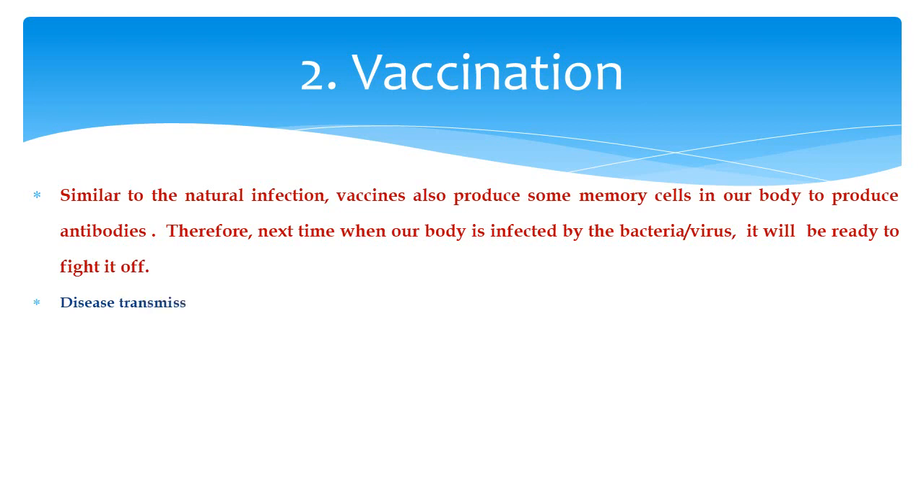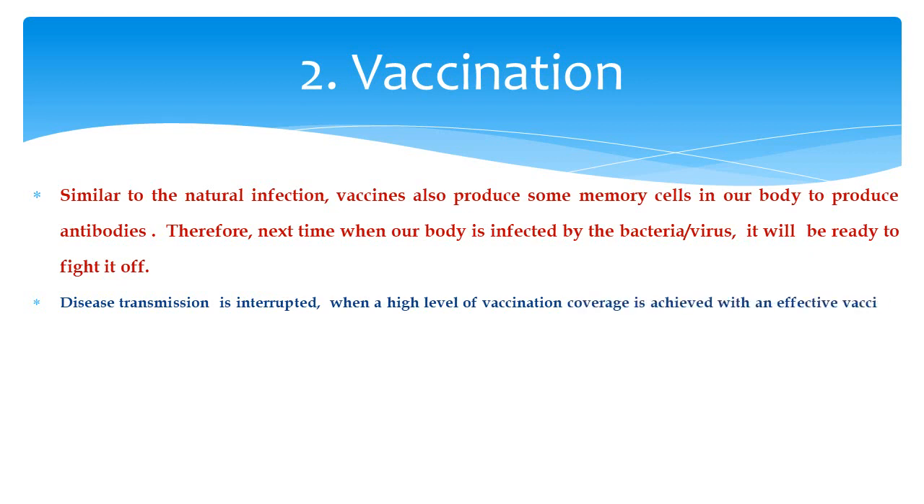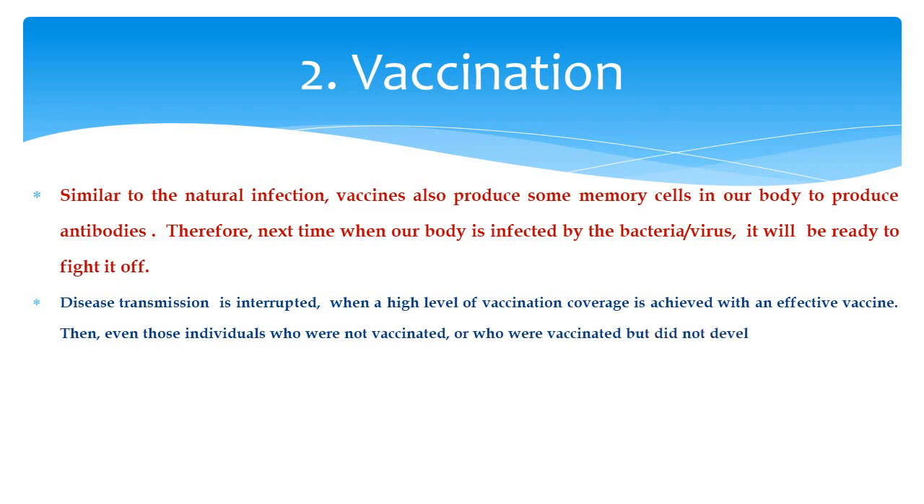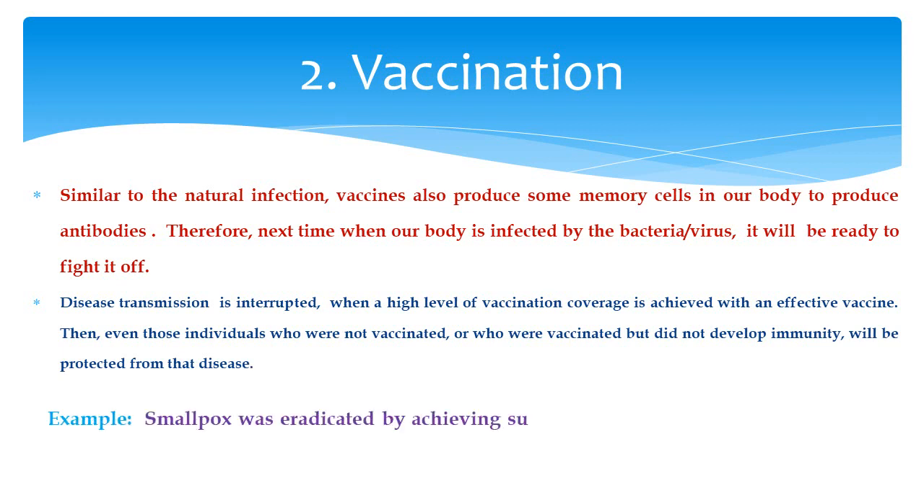Disease transmission is interrupted when a high level of vaccination coverage is achieved with an effective vaccine. Then even those individuals who were not vaccinated, or who were vaccinated but did not develop immunity, will be protected from that disease. For example, smallpox was eradicated by achieving sufficient immunization coverage to prevent transmission of the disease.